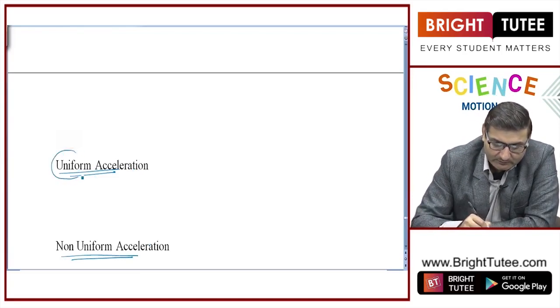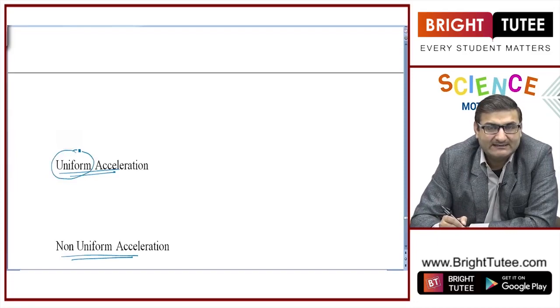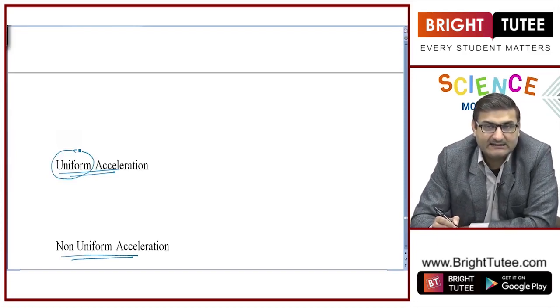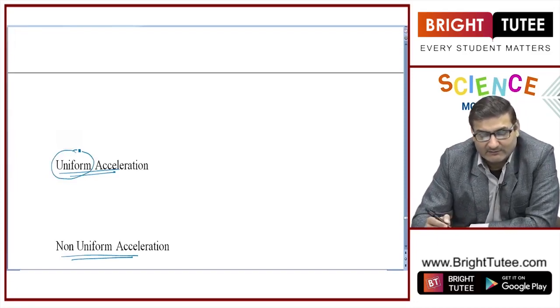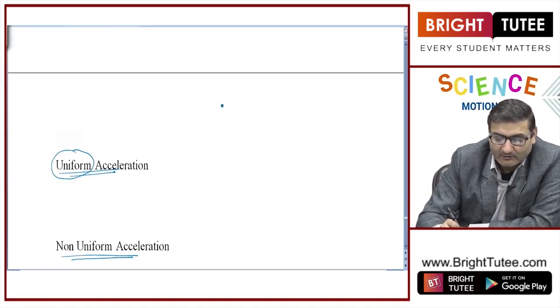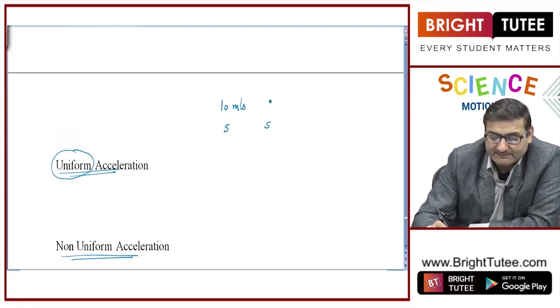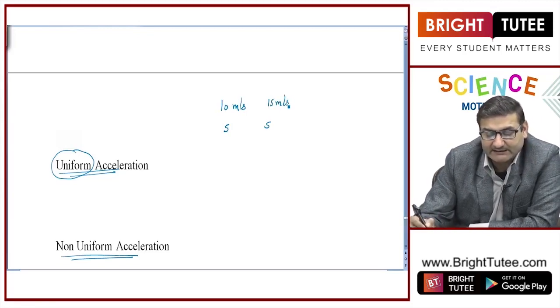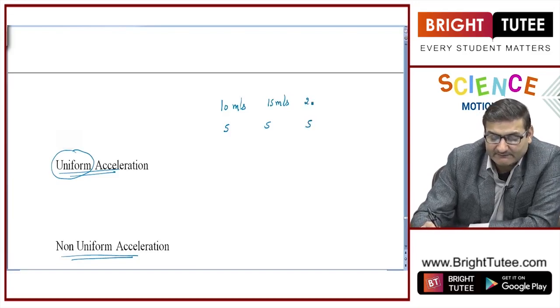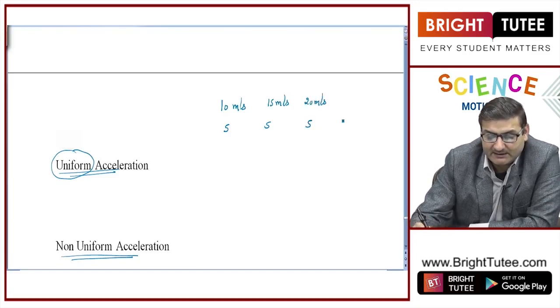Whenever we are talking about the word uniform, that means there is a consistency, there is a symmetry, right? For example, a car A was traveling at a speed of 10 meter per second. Initially, after 5 seconds, I observed the speeds and it was 15 meter per second. After another 5 seconds, when I observed, it was 20 meter per second speed. After another 5 seconds, it was 25 meter per second speed. After, let us say 5 seconds, it was 30 meter per second speed.